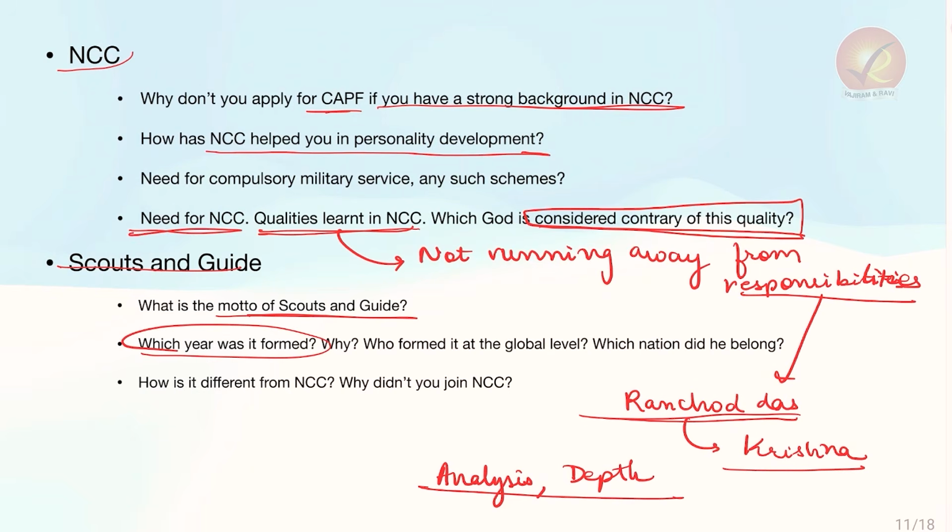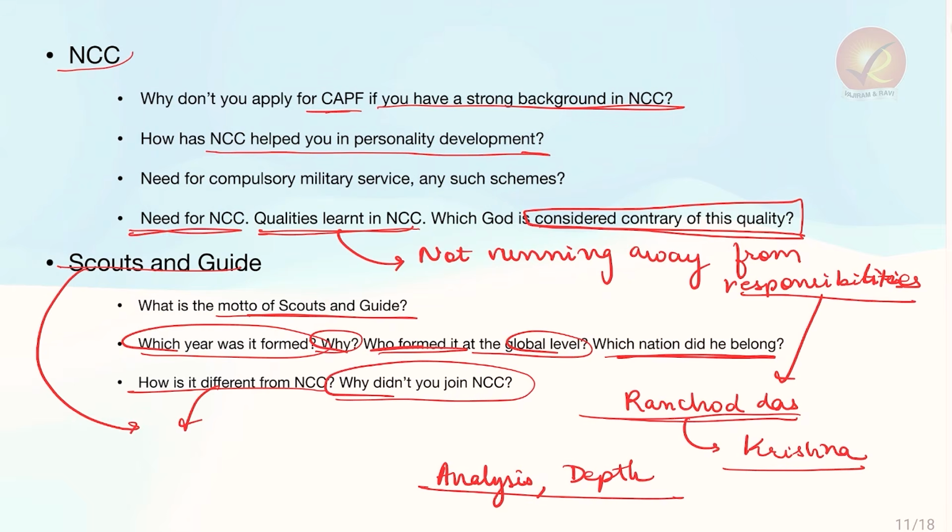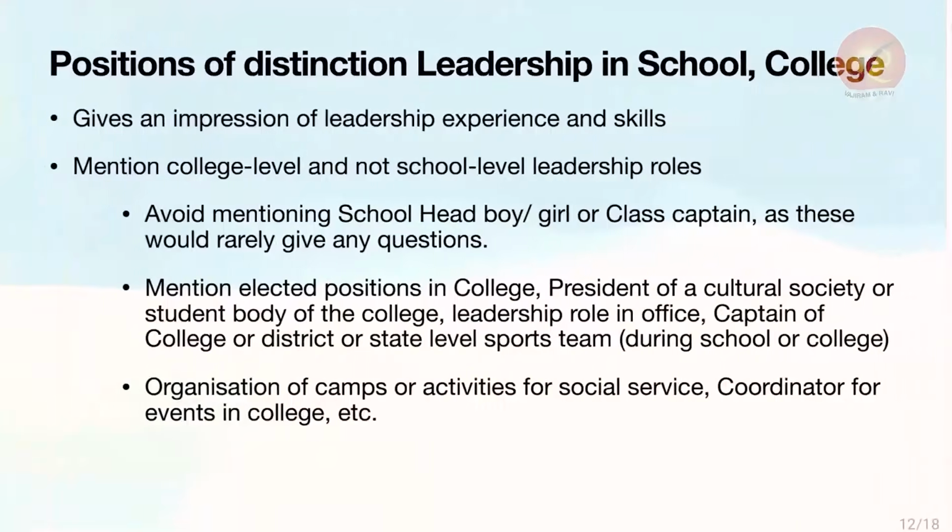So if you're writing NCC or Scouts and Guide, these kinds of things, please also research the year that it was formed, why it was formed, who formed it, at the global level, not just the India level, and which nation he belonged to. Which country was that person from? How is it different from NCC? If you are in Scouts and Guides, how is it different from NCC? And why didn't you join NCC instead? These are the actual questions from actual transcripts of candidates from 2025 UPSC interviews.